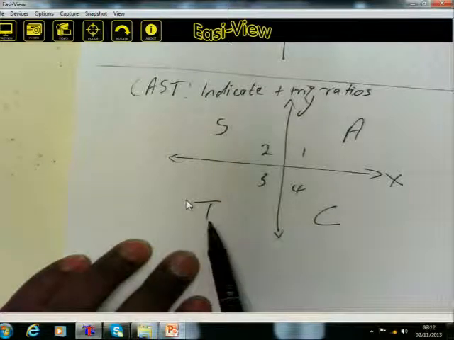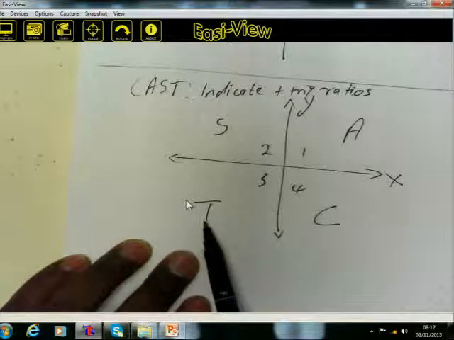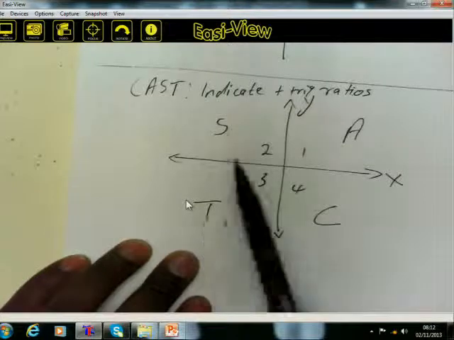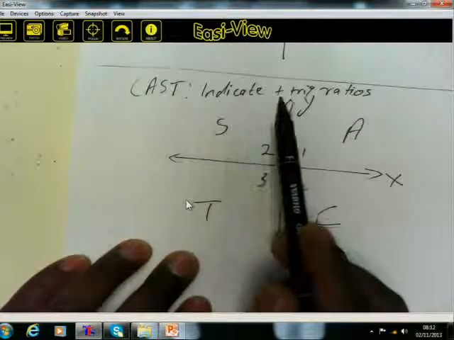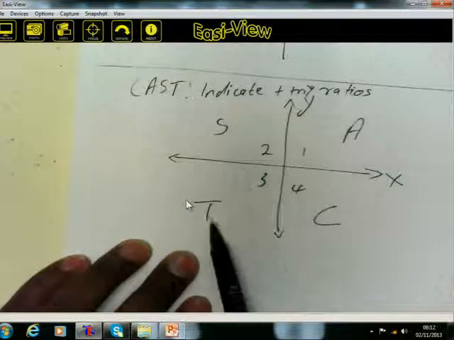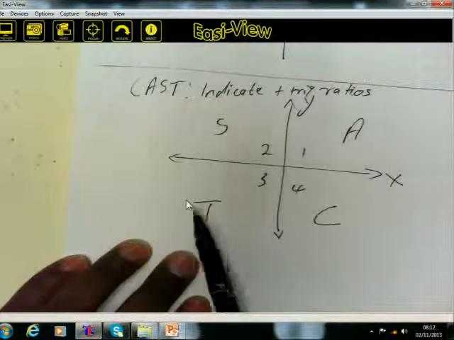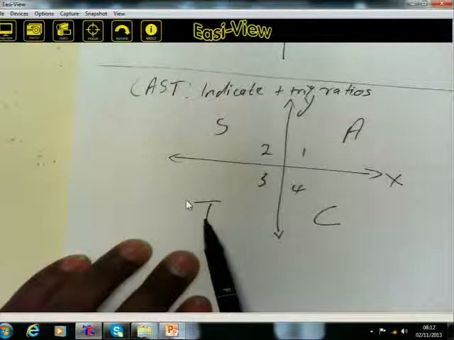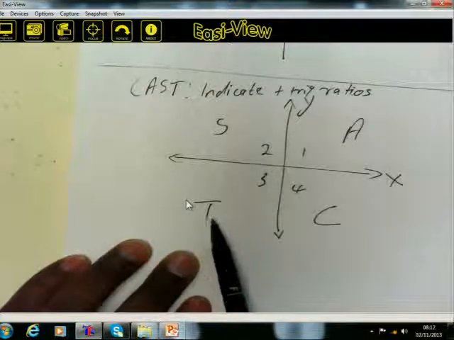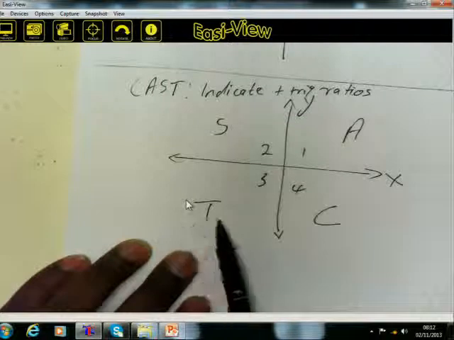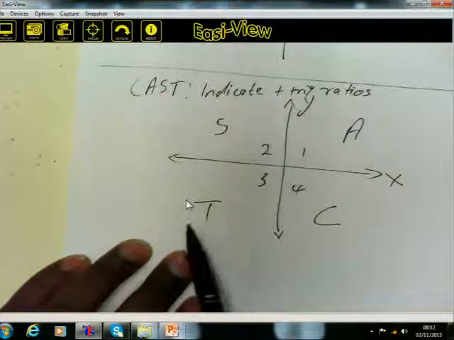Just like in the third quadrant, what is indicated there is tangent. The cast diagram indicates positive trig ratios. So in the third quadrant, tangent is positive because it is indicated there. T represents tangent. There is no sine here, there is no cos. This means sine and cos are therefore negative in the third quadrant.